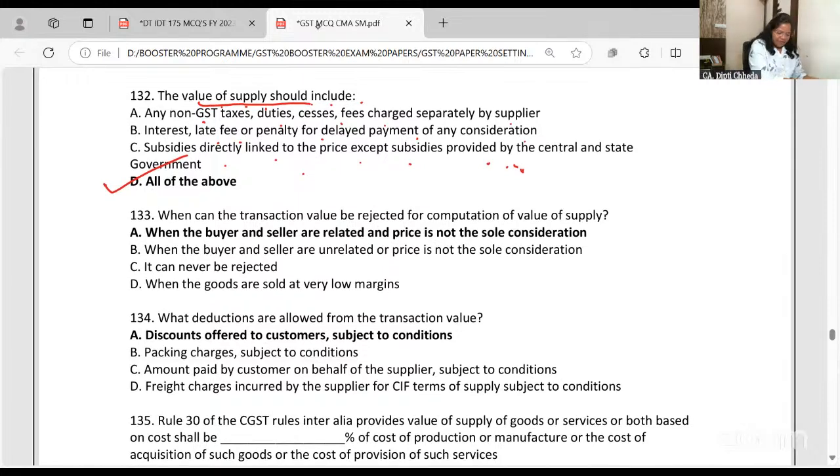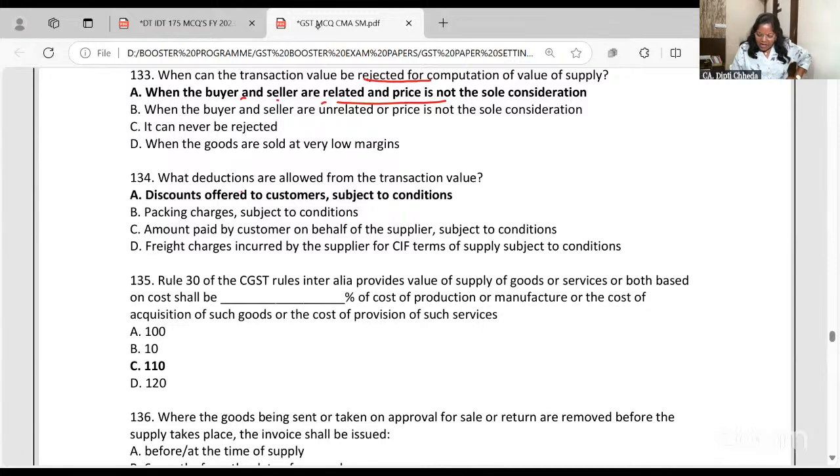Next, when can the transaction value be rejected? See, generally we start only with the transaction value, but the transaction value will be rejected if we come to know that the buyer and seller are not unrelated, that the relationship is not at arm's length. Then you cannot accept the transaction value. So when can the transaction value be rejected? When buyer and seller are related, or price is not the sole consideration.